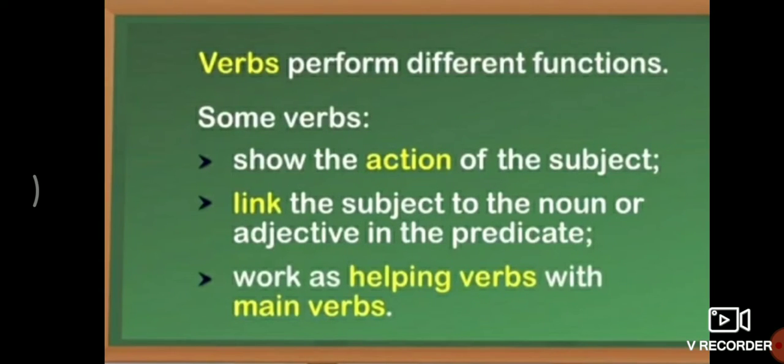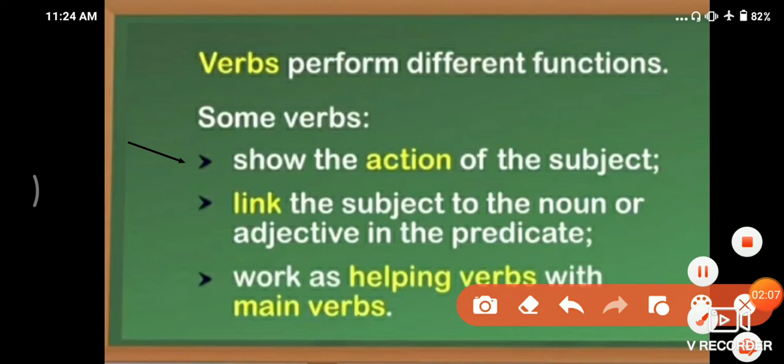Verbs perform different functions. Some verbs show the action of the subject, some link the subject to the noun or adjective in the predicate, and some work as a helping verb with a main verb. So here, in these 3 points, they have highlighted that a verb has many tasks to do, not only one task. 1, 2 and 3, as you can see in this picture.